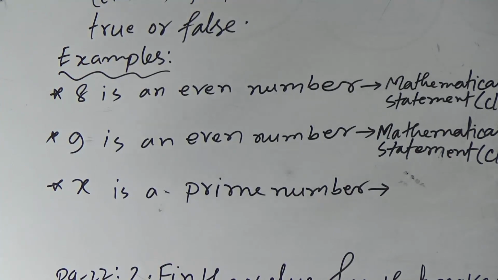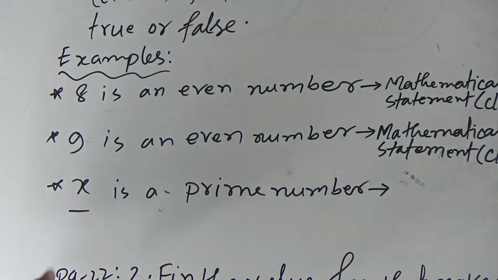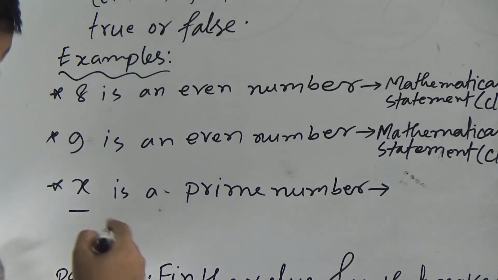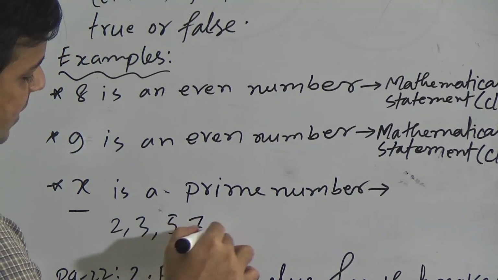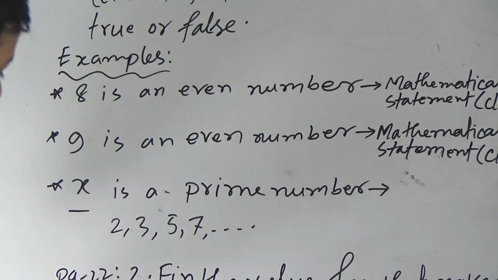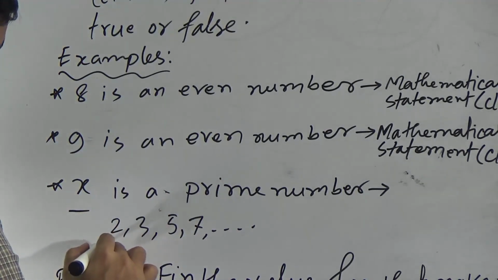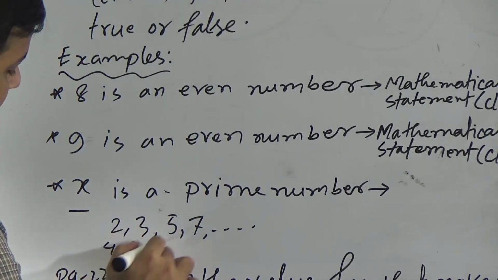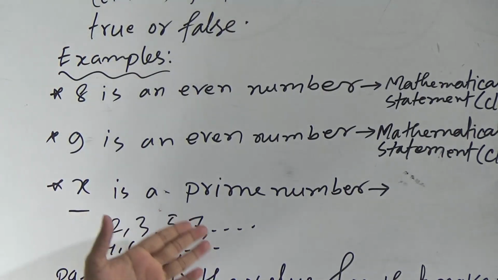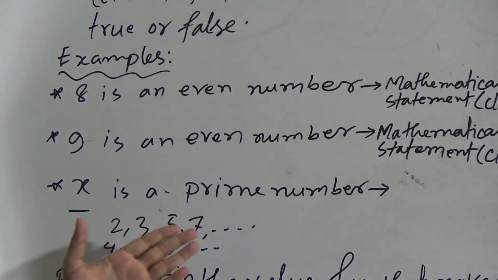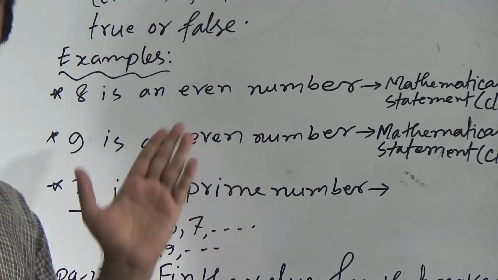How can we determine? Here we don't know the value of x. If the value of x is 2, 3, 5, 7, this type of number, then x is prime. If the value of x is 4, 6, 8, 9, this type of number, then x is not prime. As the value is not given, we can't determine whether the sentence is true or false.